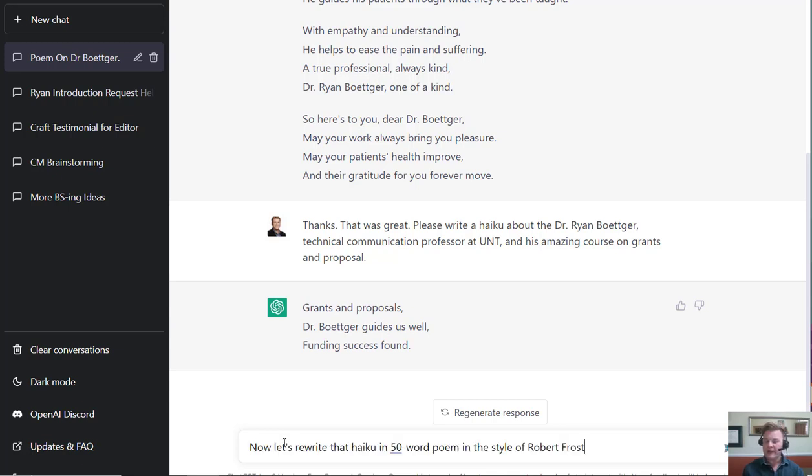So now I want to rewrite the haiku into a 50-word poem in the style of Robert Frost. And again, this is another way that you can begin to create or ideate with an AI tool. I just again added quantification, a 50-word poem, in the style of Robert Frost. So I have identified a specific poet, because again, running off of these neural networks, it's going to be able to pull things that are written by Frost or in the style of Frost. If you didn't want to use Robert Frost, you could say a major American poet. You could say any 20th century poet.